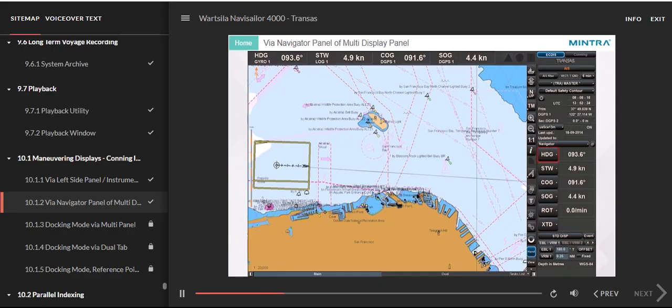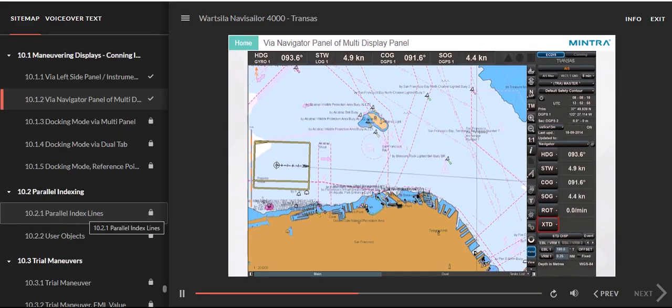HDG, Heading. STW, Speed through water. COG, Course over ground. SOG, Speed over ground. ROT, Rate of turn. XTD, Cross-track distance.